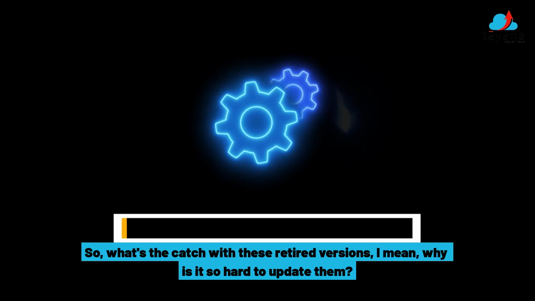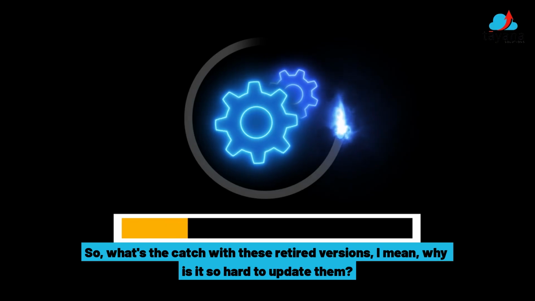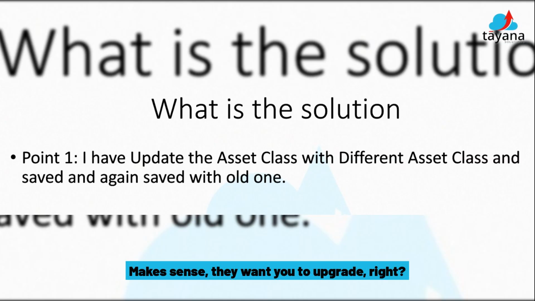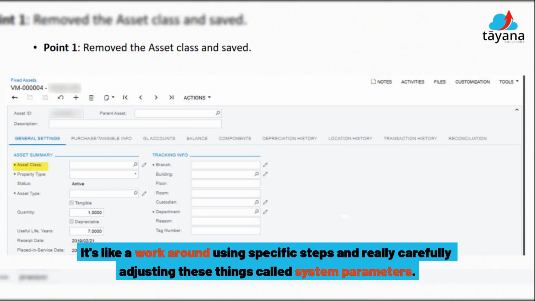So what's the catch with these retired versions? I mean, why is it so hard to update them? Well, the problem is that after a certain point, Acumatica isn't really designed to let you change things. Makes sense. They want you to upgrade, right? Exactly. But Kirti's solution is really clever. It's like a workaround, using specific steps and really carefully adjusting these things called system parameters.